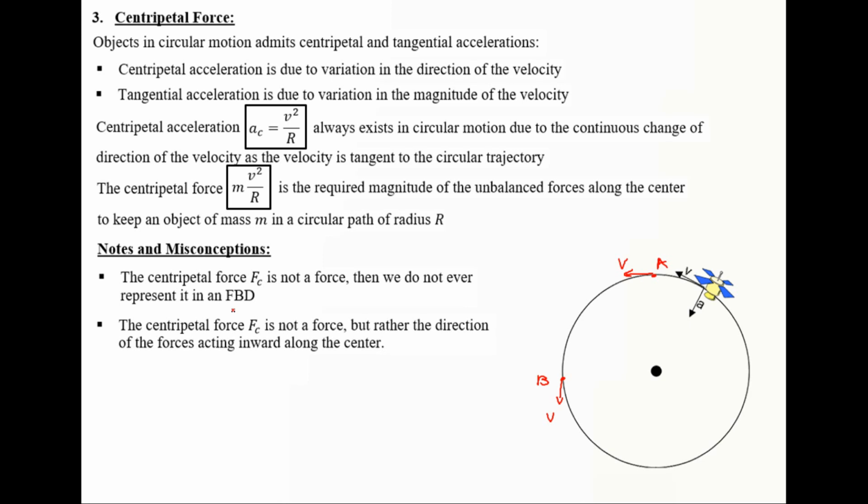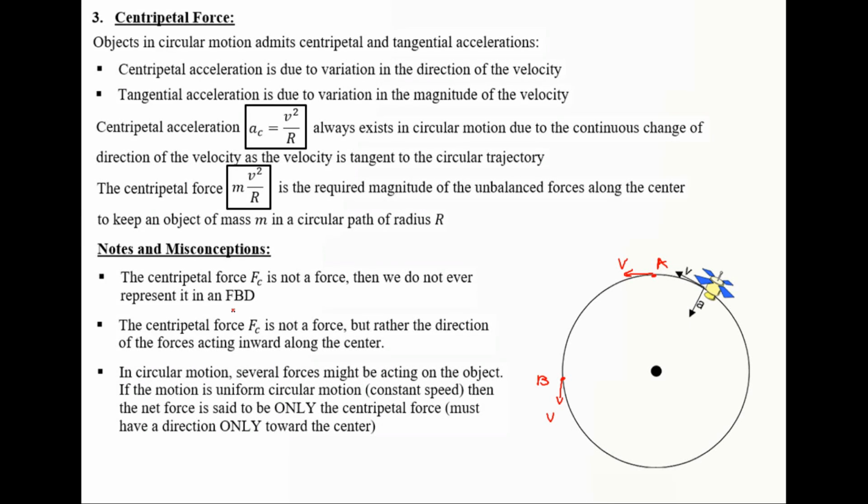The centripetal force Fc is not a new force, but rather the direction of the forces acting inward along the center. So the direction of the centripetal force would be the direction of the forces acting inward along the center. In circular motion, several forces might be acting on the object. If the motion is uniform circular motion, which means it's a constant speed, then the net force is only the centripetal force, and it must have a direction only toward the center. We will discuss this more and more later in the coming videos.